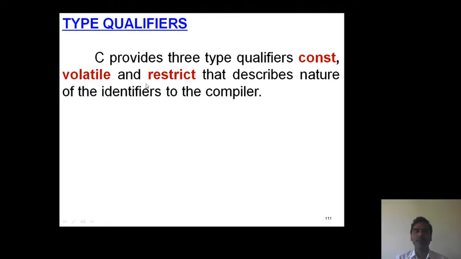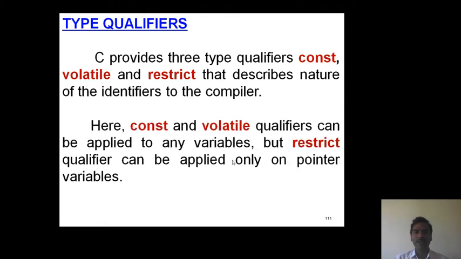All these qualifiers are keywords. Here const and volatile can be applied on any type of variable, whereas restrict can be applied only on pointer variables.